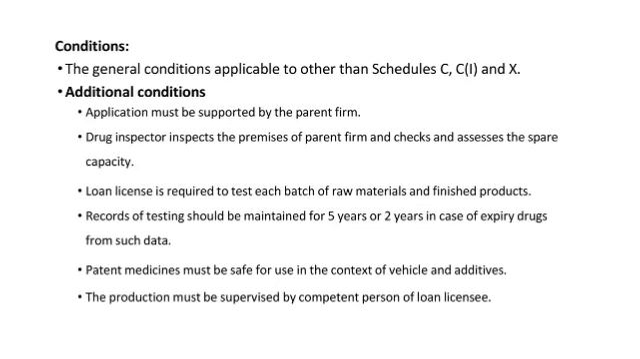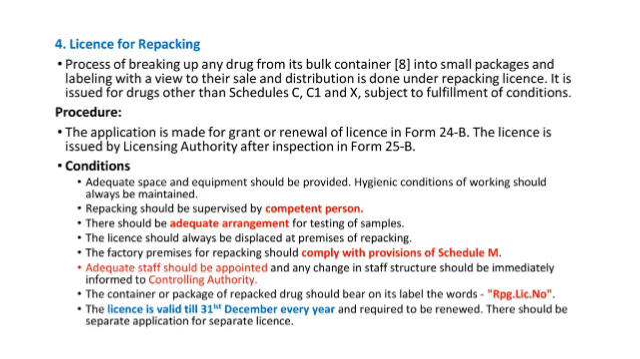Then the general conditions applicable. First one, the application must be supported by the parent firm. Drug inspector inspects the premises of parent firm and checks and assesses the spare capacity. Loan license is required to test each batch of raw materials and finished products. The production must be supervised by competent person of loan license.